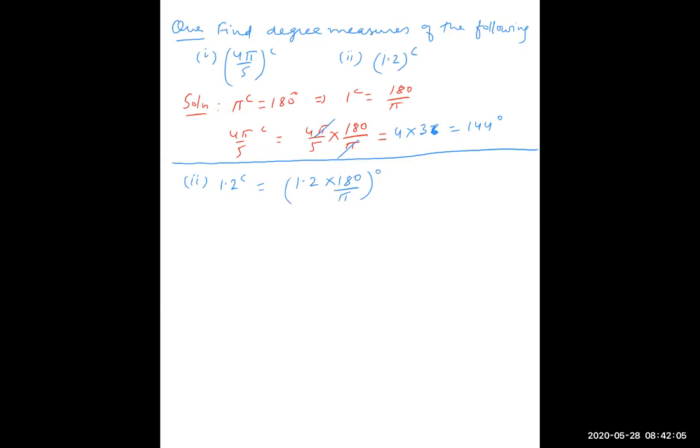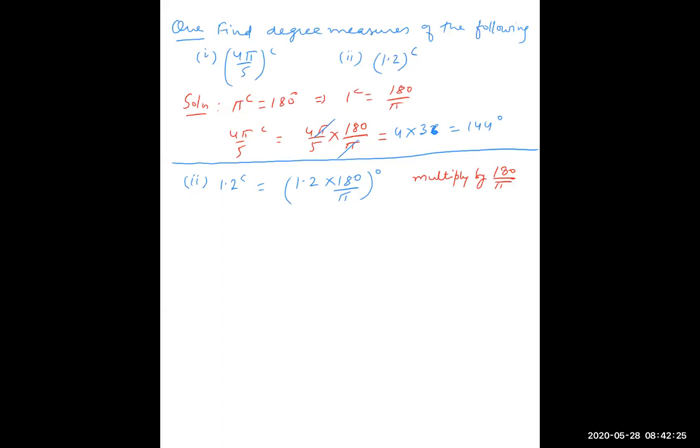What is the first step? Multiply by 180 upon pi.